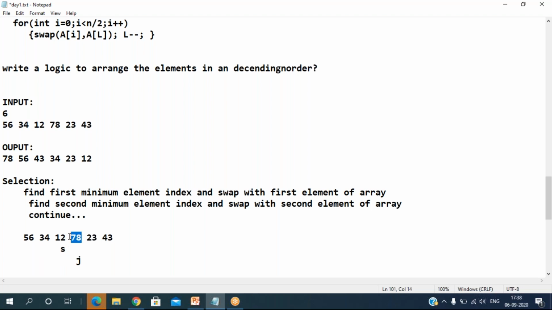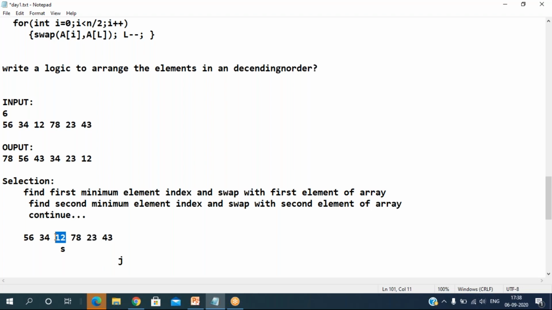Then go to the next element. Now a of s with a of j. A of j is not smaller than 12, so 78 is not smaller than 12. Don't update the s value. Then go to the next element, a of j with a of s. Is this value smaller than this one? No, it is not smaller. I'll go here and check this element with a of s, 43 is not smaller. Then I increment. I don't have any more elements in the list, so I stop the process.